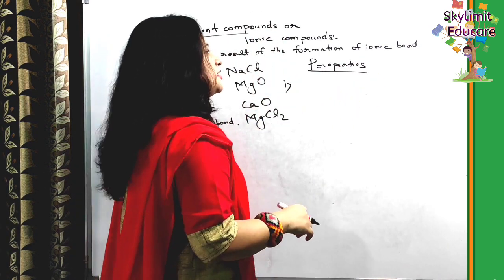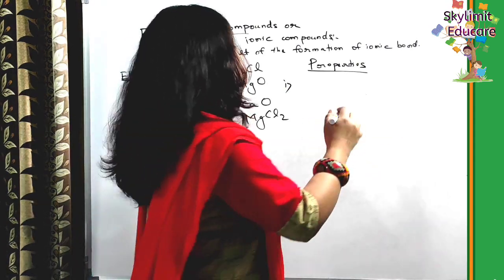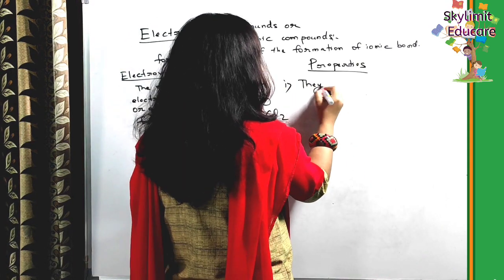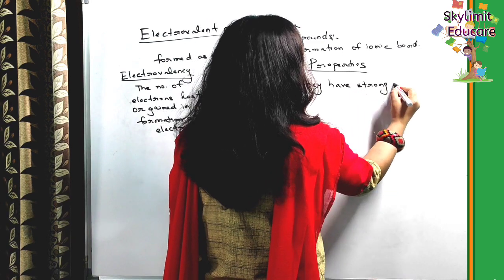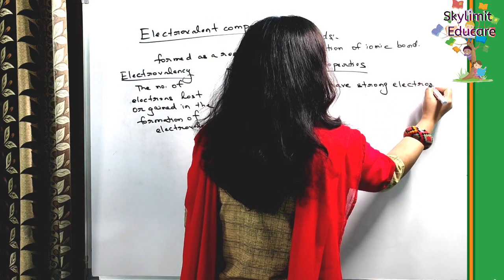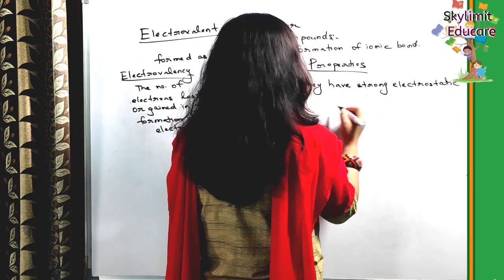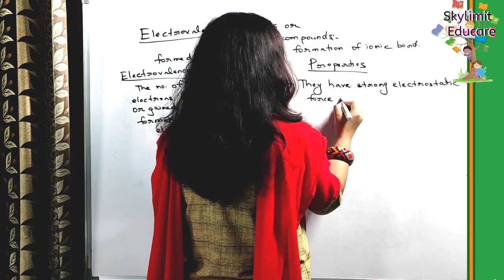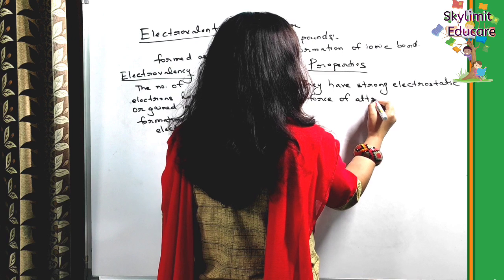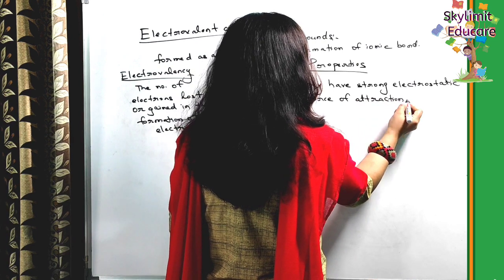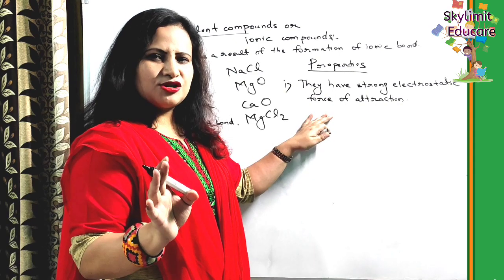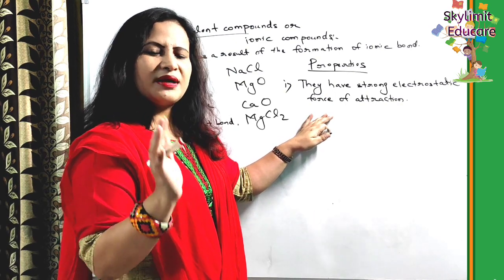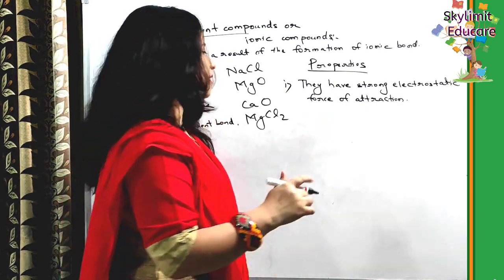The first property, students, you should remember, is that they have strong electrostatic force of attraction between them. By now you've understood what this electrostatic force of attraction is.